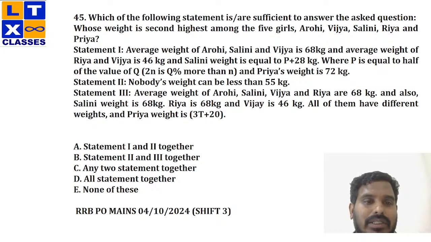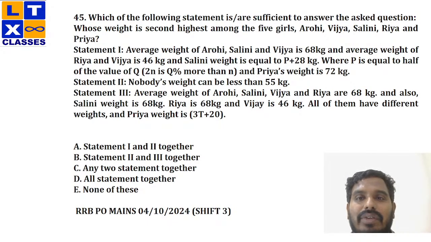Okay, fine. This is a data sufficiency question. Now, which of the following statements is sufficient to answer the question? Whose weight is second highest from the five girls? Arohi, Vijaya, Shalini, Riya, and Priya.